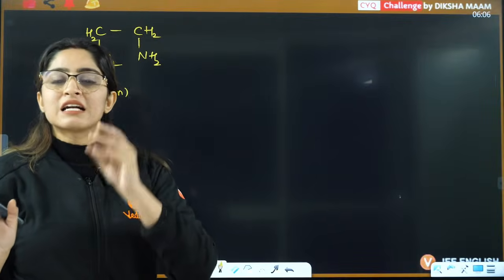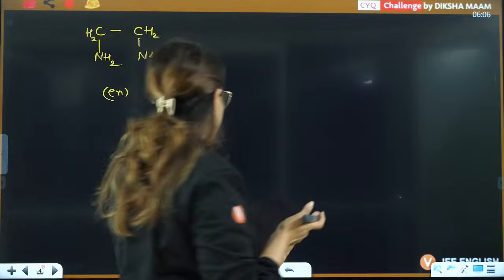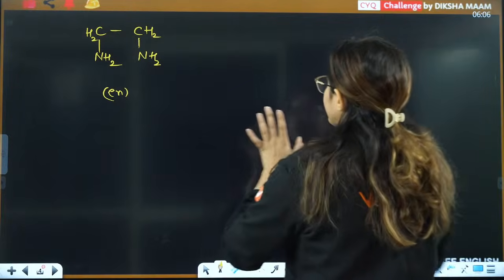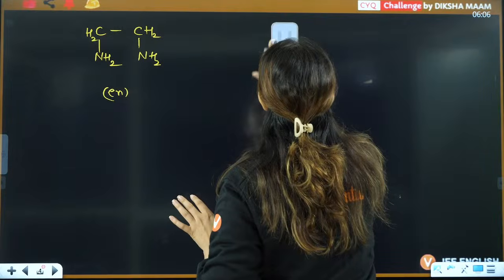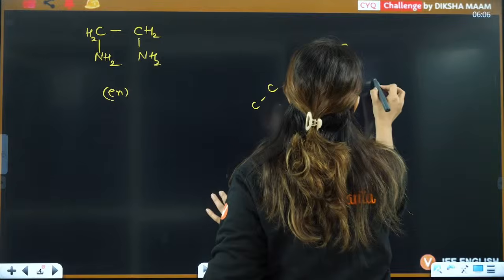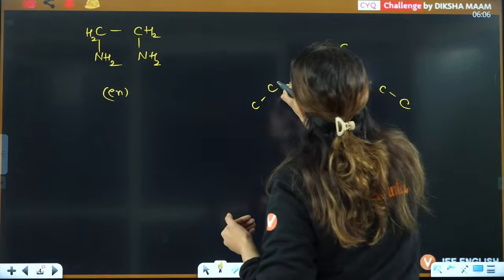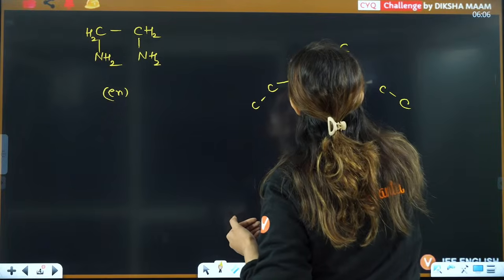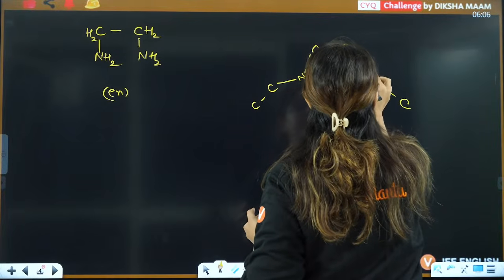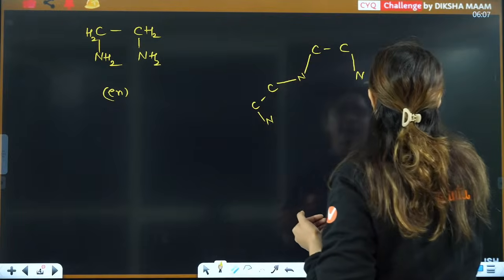Tri-En means triethylene diamine. In this case, what you have is 3 ethylenes. I'll draw this here: 1 ethylene here, 1 ethylene here, 1 ethylene. That means ethylenes are 3. Now this is connected by a nitrogen, this is connected by a nitrogen, and this has 1 nitrogen here in the end.